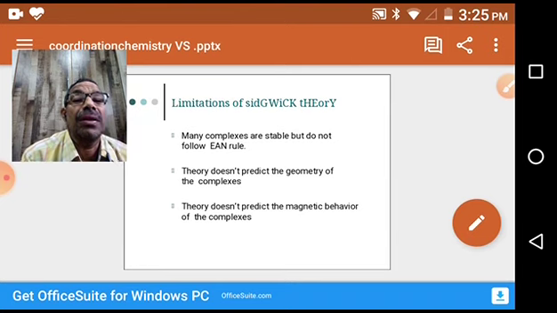What are the different concepts explained by Sidgwick? Then what is EAN? What is the principle? How to calculate EAN? We have taken different examples to calculate the effective atomic number. And finally, what are the limitations of this Sidgwick theory? So this is today's class.